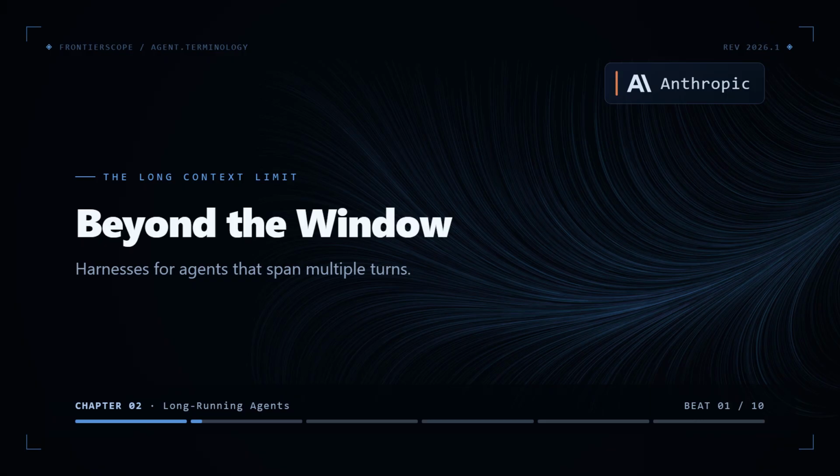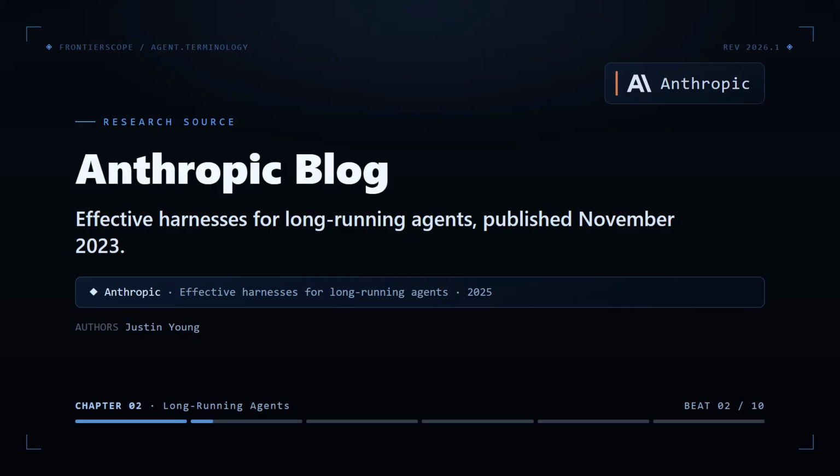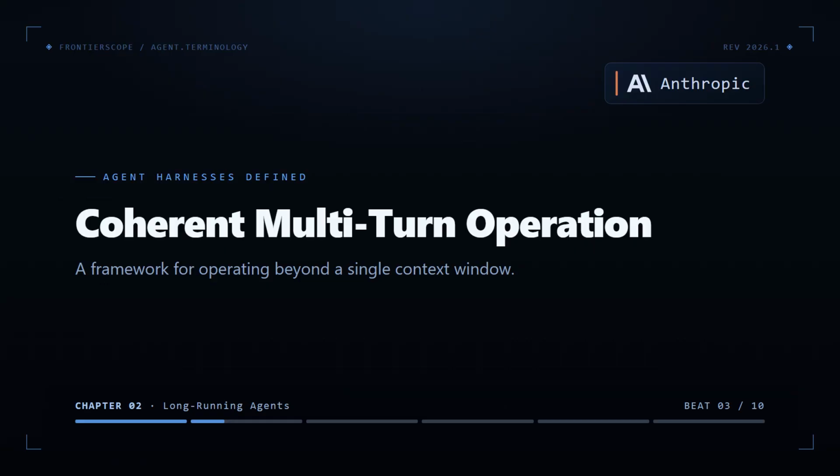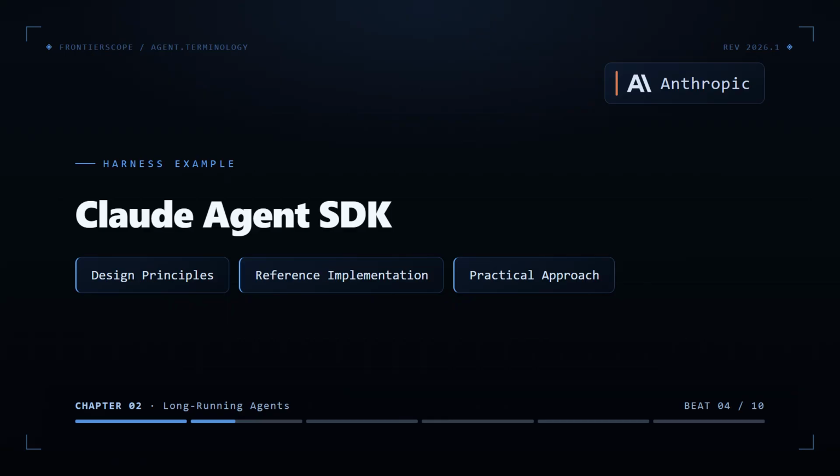Long horizon work outgrows any context window, the problem effective harnesses exist to solve. Anthropic dug into it last November with a practical look at agents for long-running tasks. They define the harness as the framework that lets an agent operate coherently across multiple context windows, and they use their own Claude Agent SDK as an example of how this design can work.